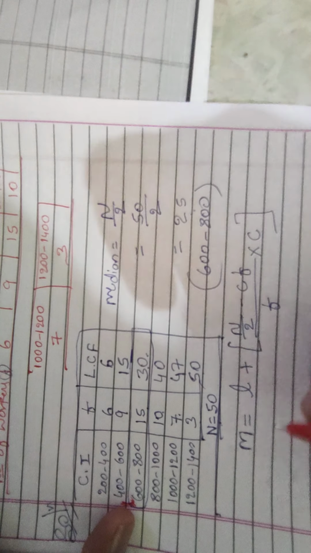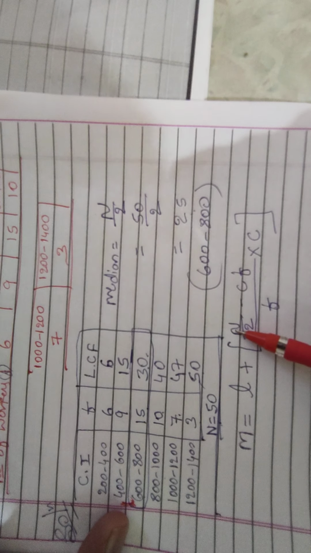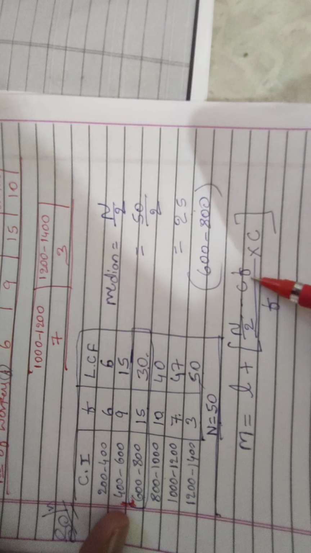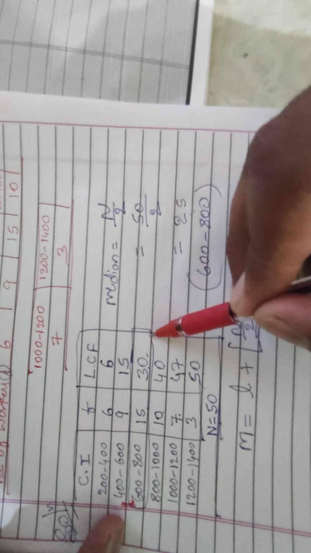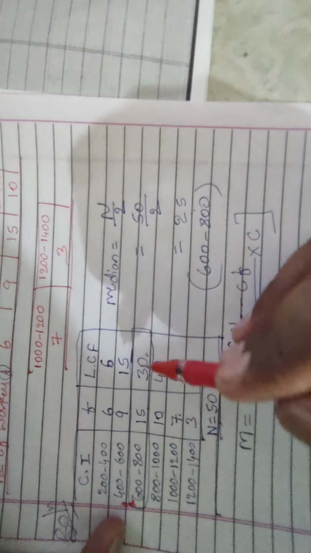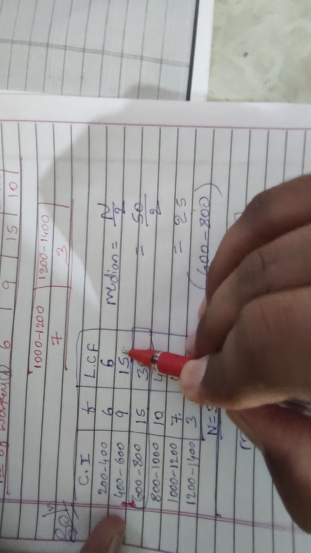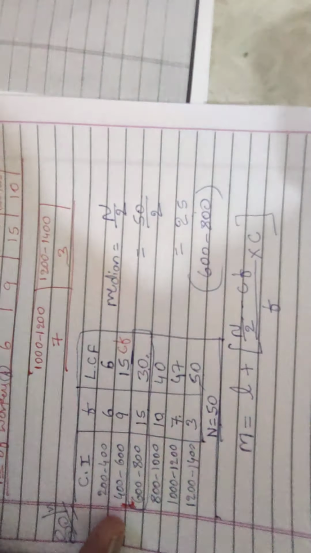Next we need the value of N by 2. I think all of you know that: 50 by 2 we will get 25. Next, CF means cumulative frequency, the one preceding the median class. This is the median class, and the one preceding the median class is called CF.